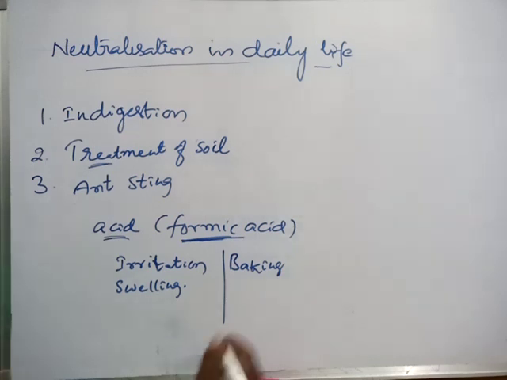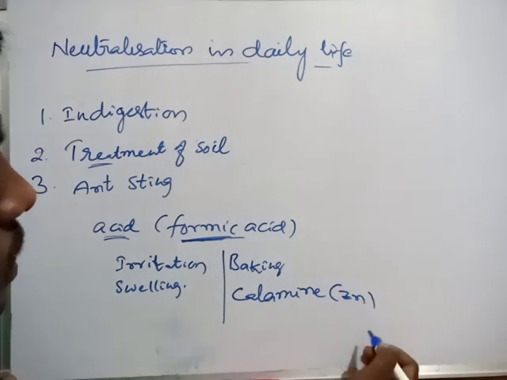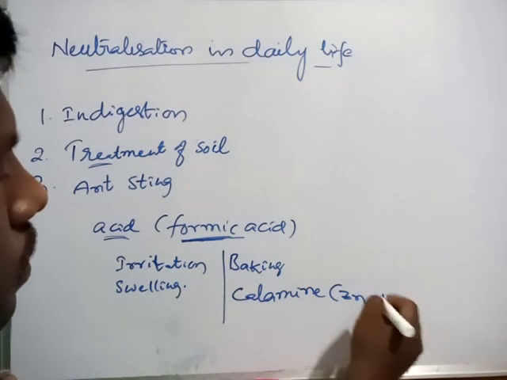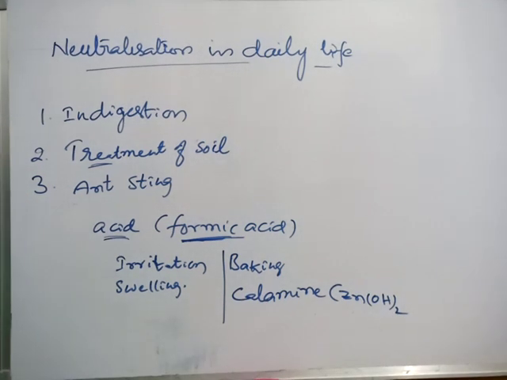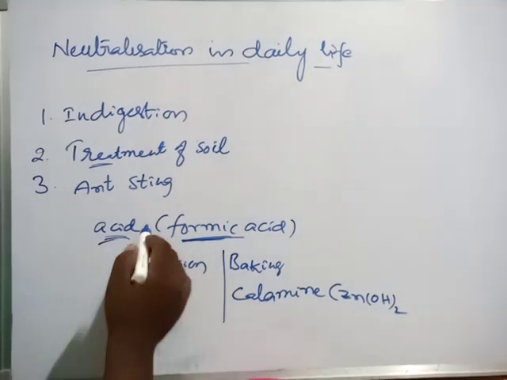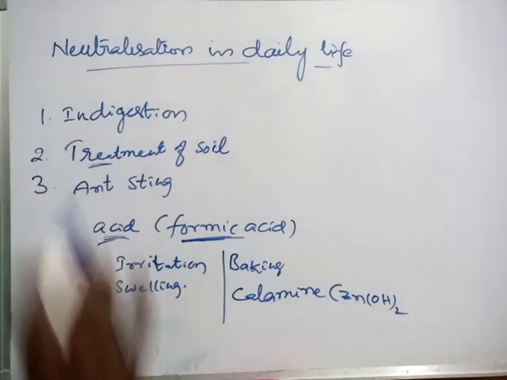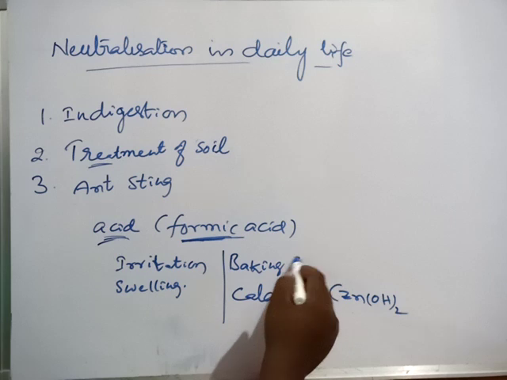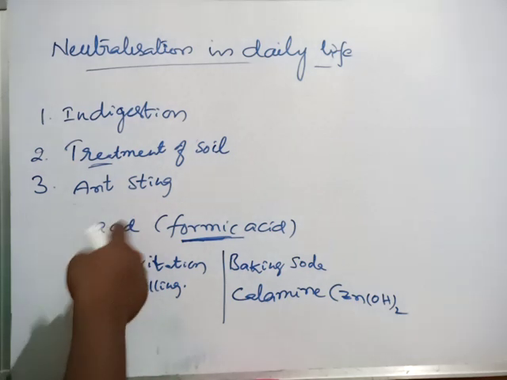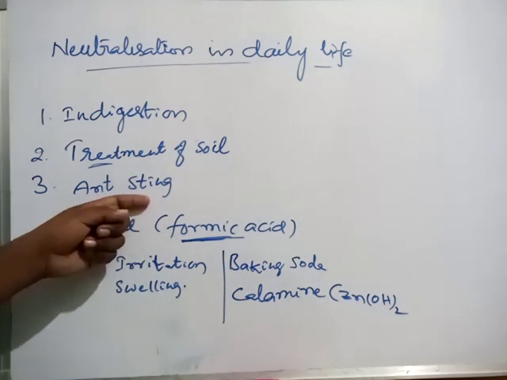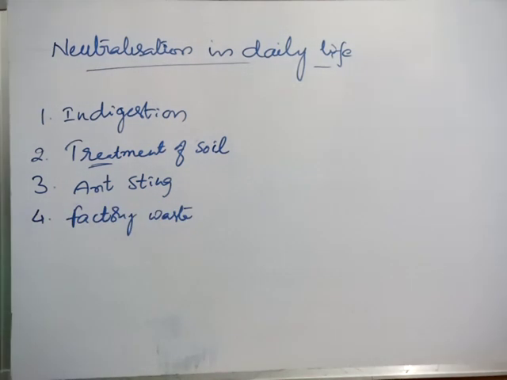Or one more substance, calamine. Calamine contains zinc and zinc hydroxide. I already told you, every hydroxide is a base. So calamine contains zinc hydroxide. It neutralizes the effect of ant sting. So in this way we can use basic substances like baking soda or calamine solution to neutralize ant sting. Okay, no? So in the ant sting, what is the acid produced? Formic acid. Okay.